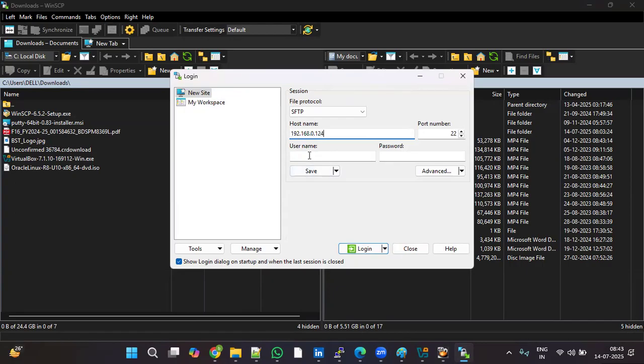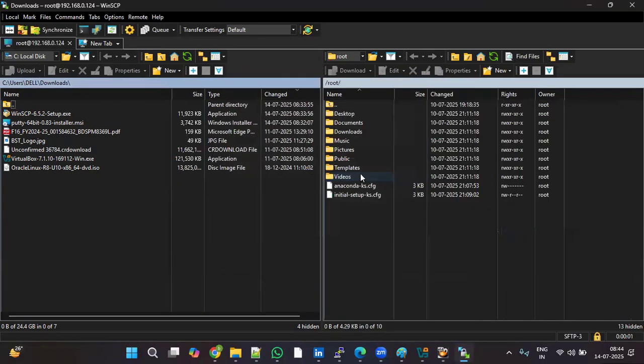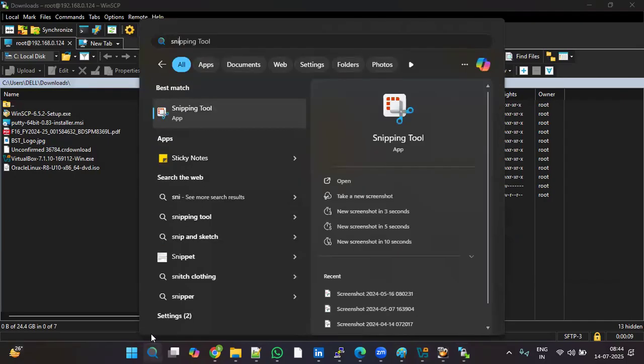192.168.0.124. What is the username? Root. What is the password? Oracle. Click on Login. Click on Update. You can say connected. Here we connected to a server.